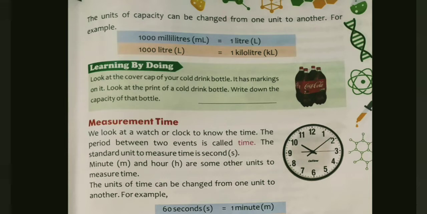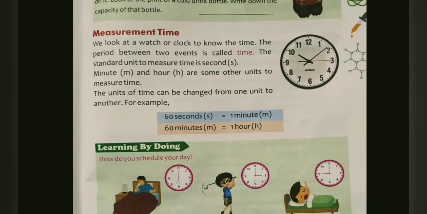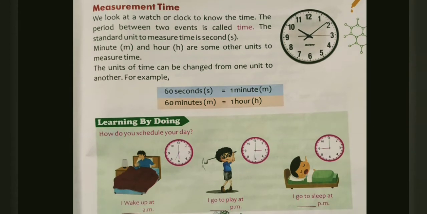All right, now come ahead, our next topic is measurement of time. Bachcho, if I ask how many topics we have covered, do you have any idea? 4 topics. First is history of the measurement, second measurement of length, then measurement of weight, and then measurement of capacity. These 4 topics we learned. Now this is the 5th topic, measurement of time.